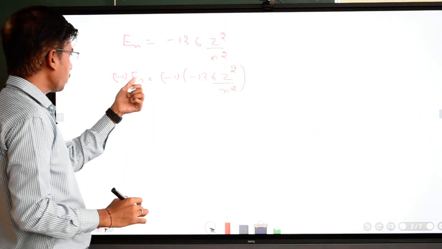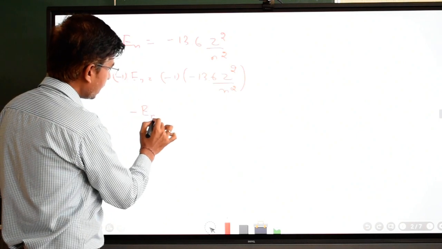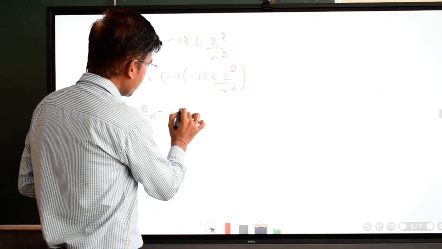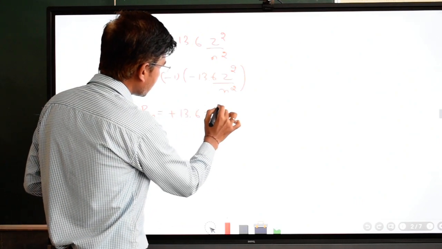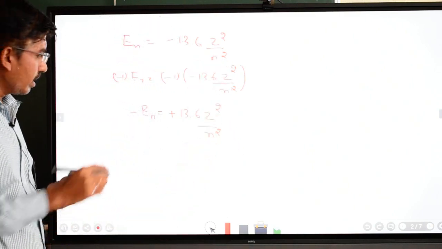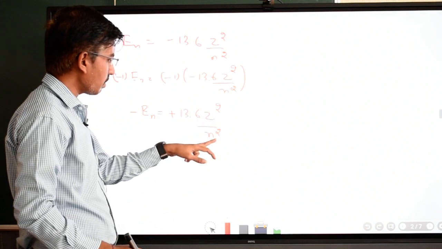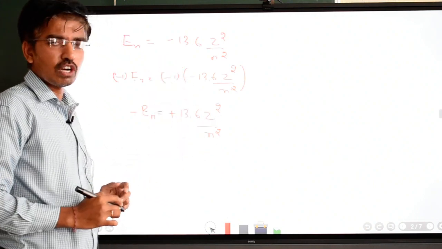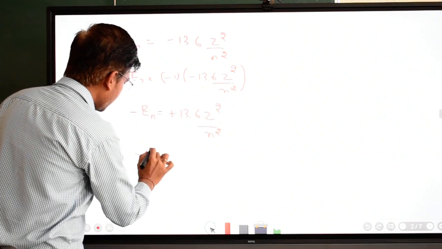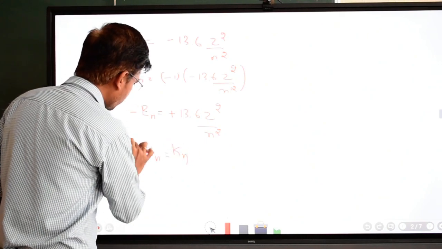Minus 1 into En is minus En, and minus 1 into minus is plus 13.6 Z square divided by n square, which is nothing but the kinetic energy of the electron in the nth state. So we can write minus En is equal to Kn. This is the important relation.